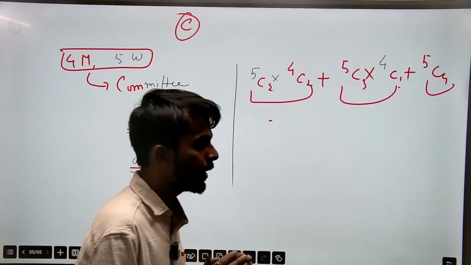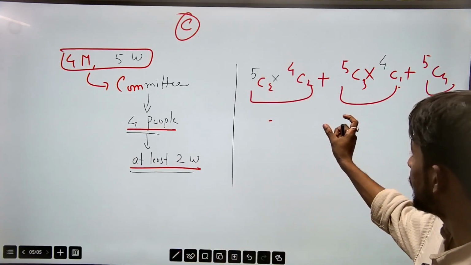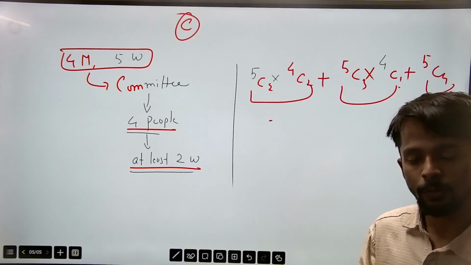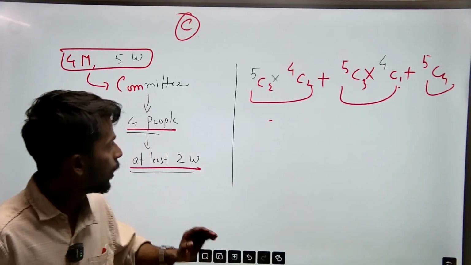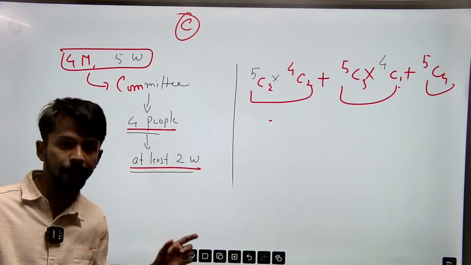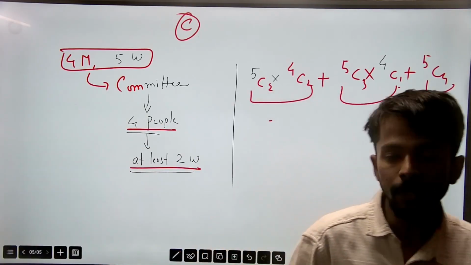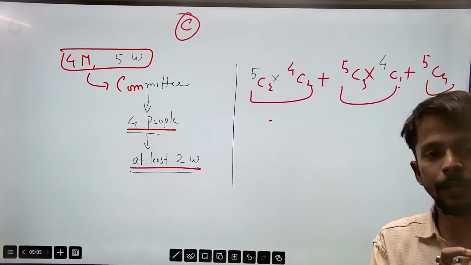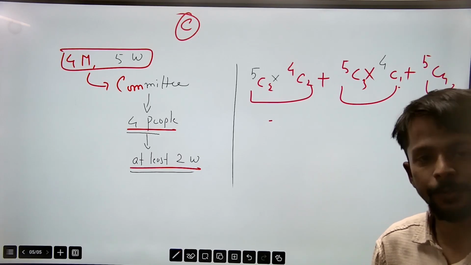I am just hoping that in this small video I am able to give you the basic idea of the fundamental principle of arithmetic. In some other video, we are going to take different types of questions for permutation and combination. I'll also explain the difference between permutation and combination. So till now, I'm stopping here. I hope you get the idea of the fundamental principle of addition and the fundamental principle of multiplication. Thank you very much.